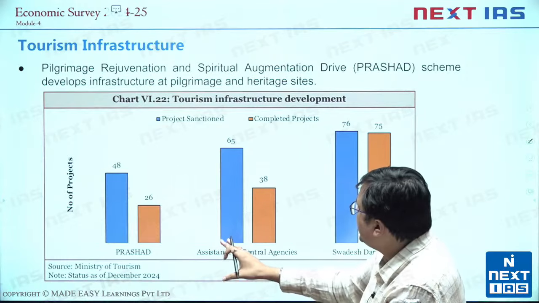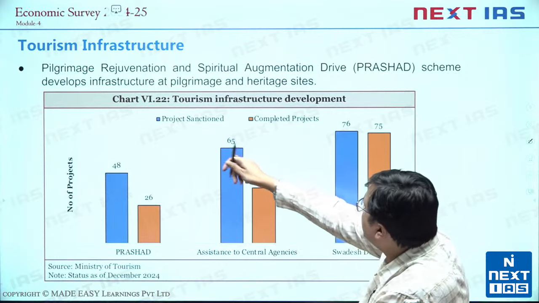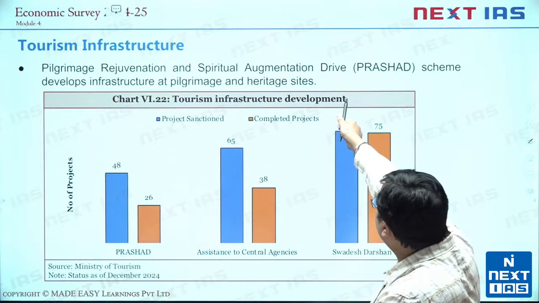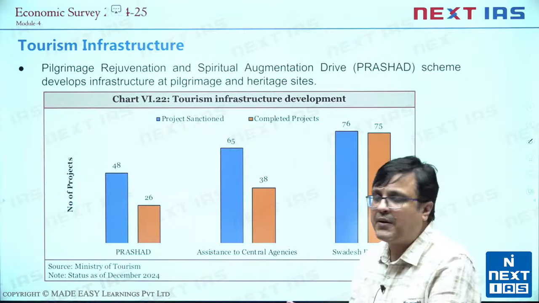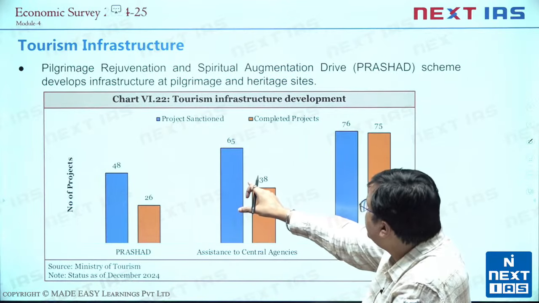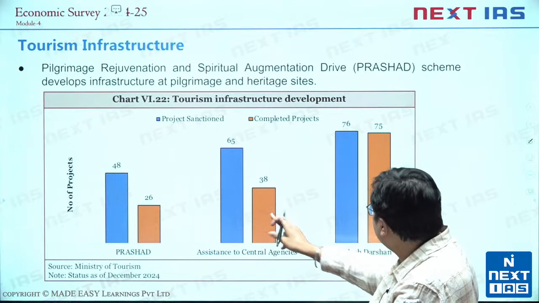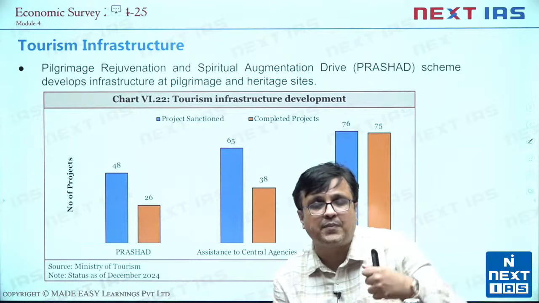We see that the projects sanctioned are 48 under Prashad, 26 already done. Prashad is pilgrimage rejuvenation and spiritual augmentation drive. So ये है for cultural tourism development. Also assistance to central agencies is now touching 65 projects sanctioned, 38 completed. And Swadesh Darshan, that is again looking inward into India rather than people going abroad.